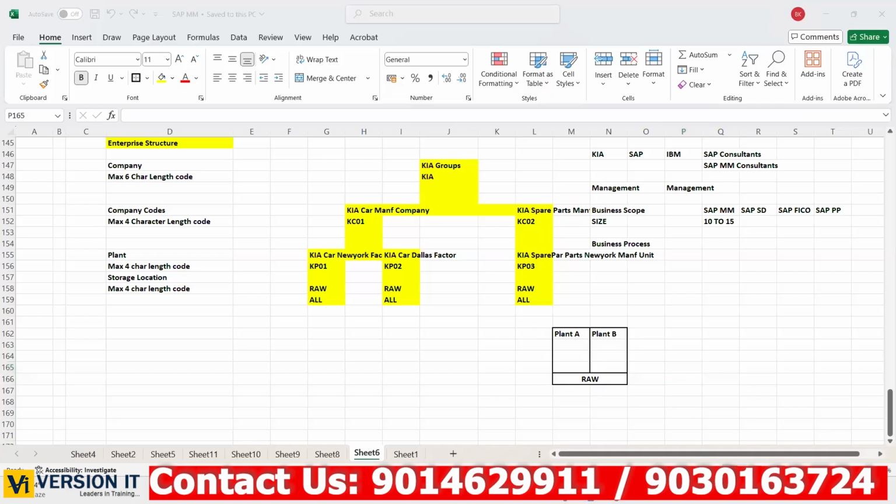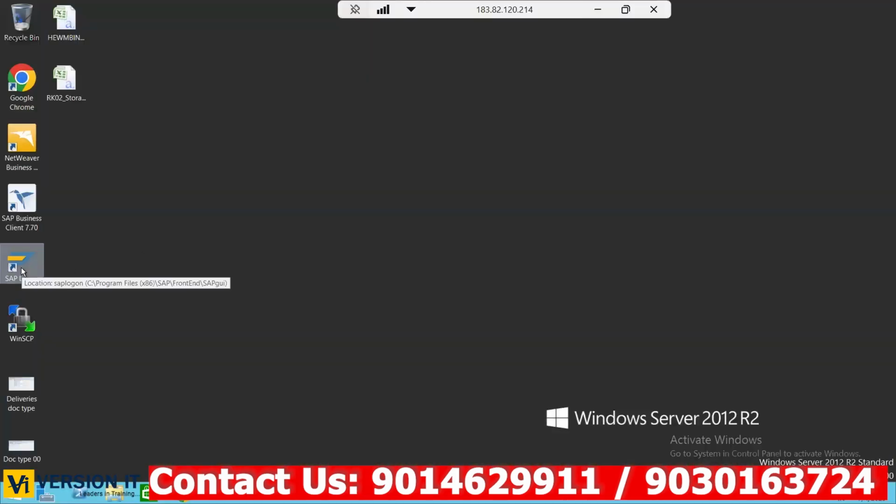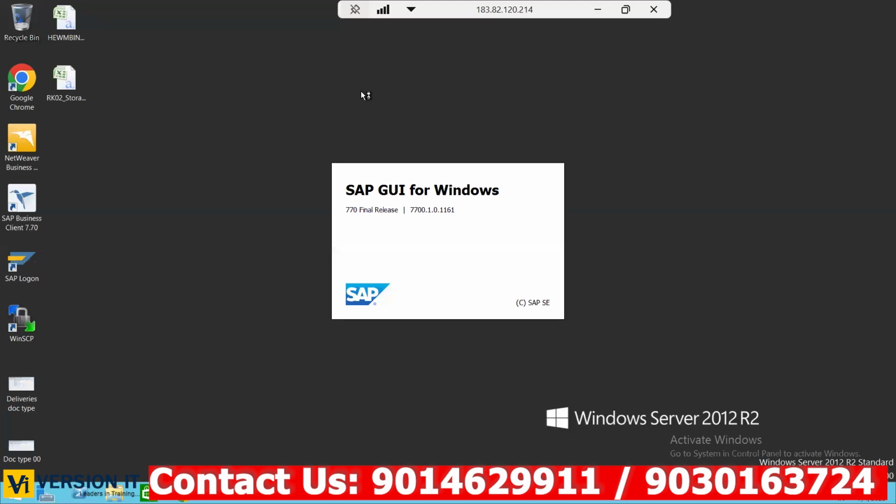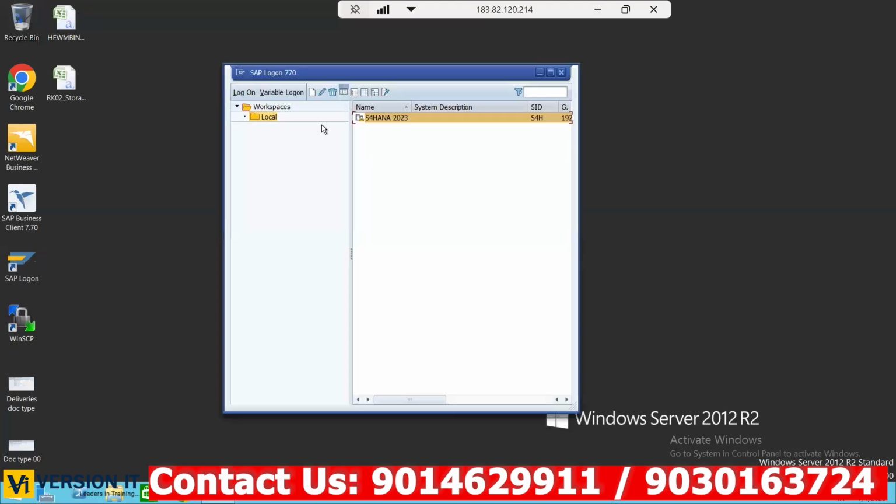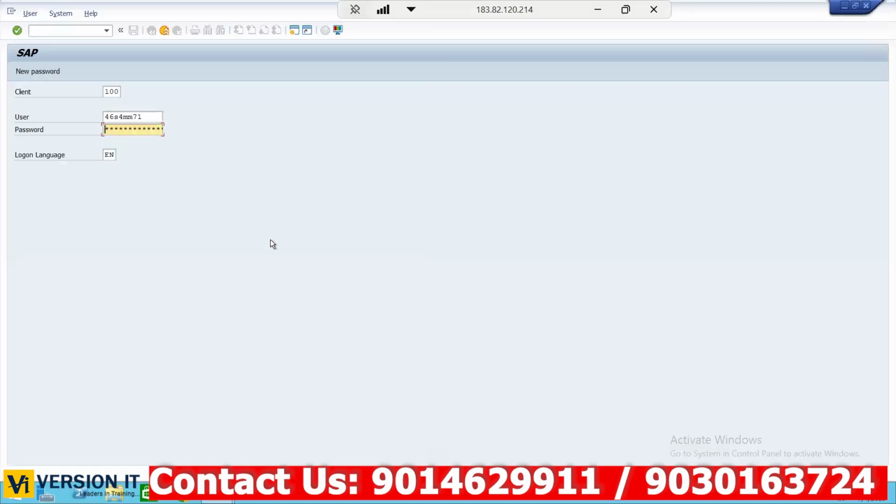Let us go to the SAP system, and this is our SAP system. Just double click on that, and it will show you a pop-up. Everyone, please let me know if you are not able to understand, and I will repeat it again. At the end of the day, you should understand what we are discussing. Not only this topic, in any class, just let me know. So this is the SAP system. Just double click on that and enter your user ID and password.